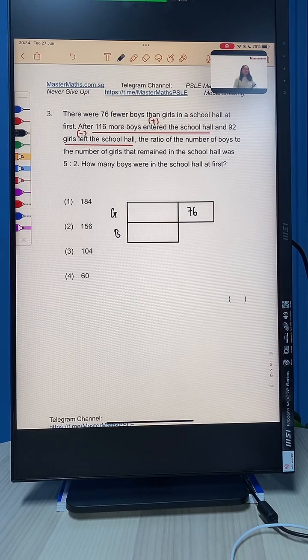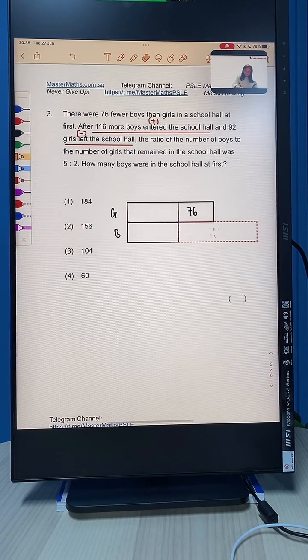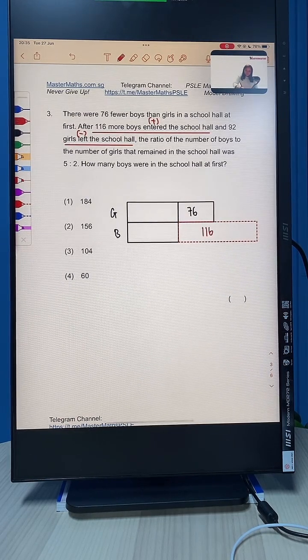They told you that 116 more boys entered the school hall. So if more boys entered, what do you think we should do? Yes, March, you're right. We should add. Because more boys entered, we are going to add 116 to the boys. So those of you who said add, well done.